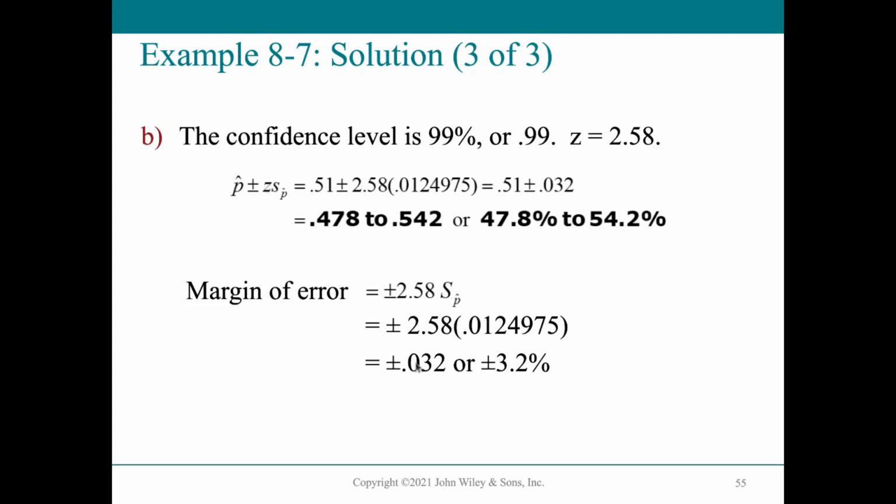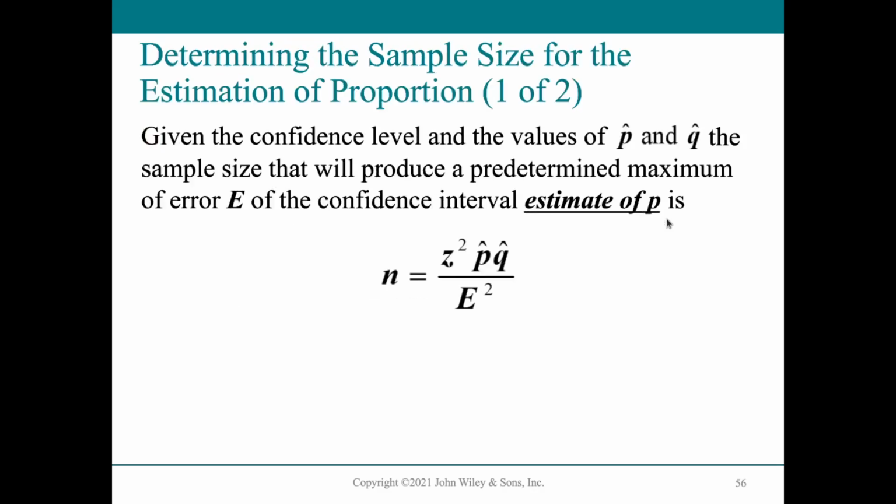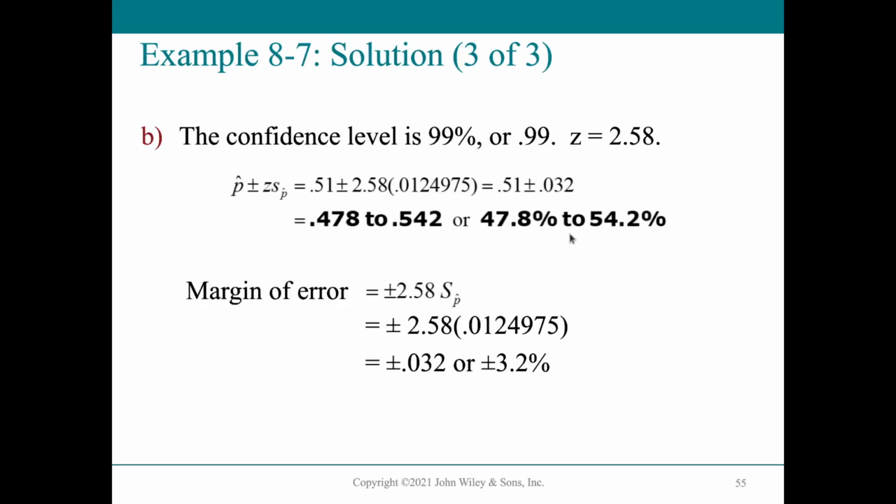So 2.58 times SP, this is plus minus 3.2%. So from this data, we can estimate it within plus minus 3.2 or within a range of 6.4%, that the population proportion of the concerned believer is within plus minus 3.2% of our statistical or our sample estimate of 51%. Or rather, it's 47.8 to 54.2%. So that's how you estimate your confidence level.